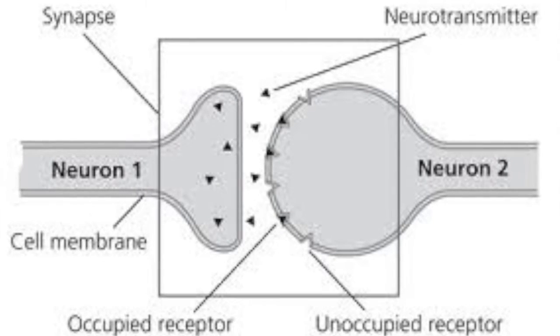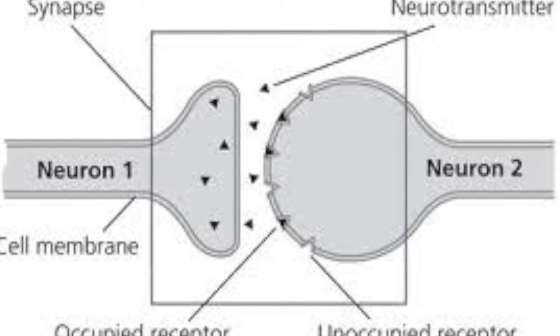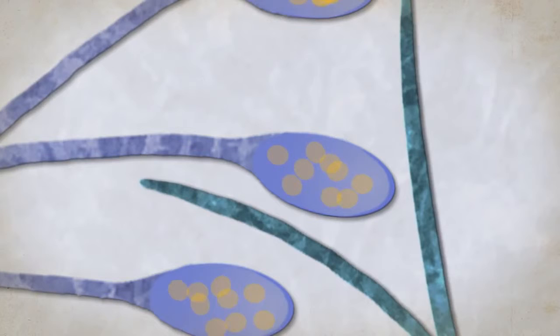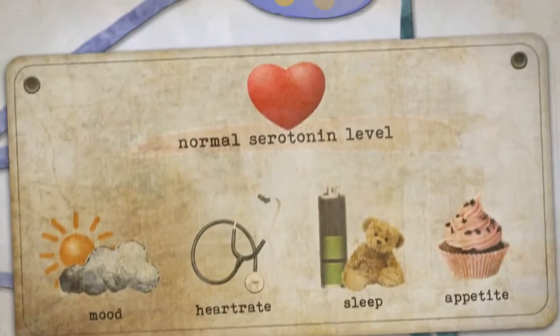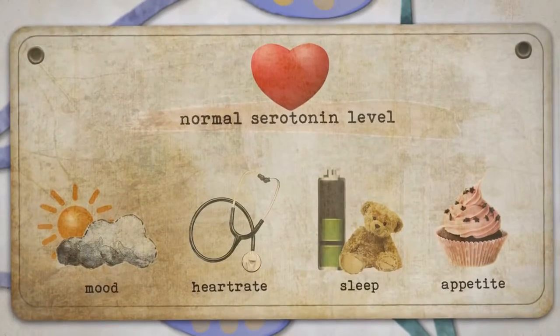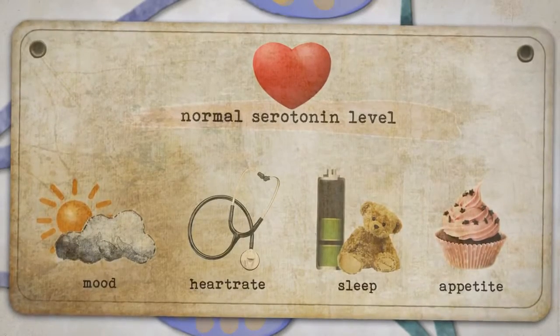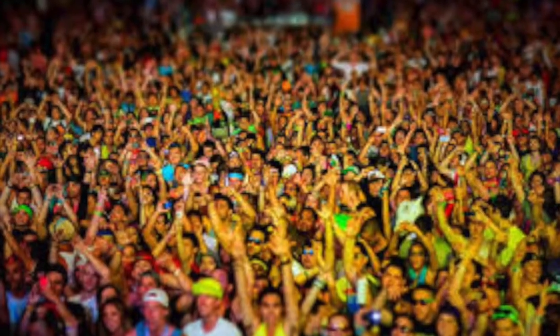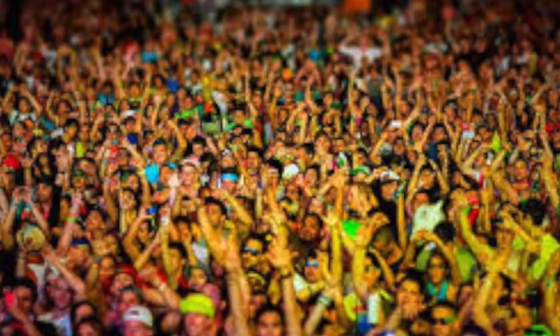MDMA causes these neurotransmitters to be released from the neurons, increasing the neurotransmitter activity. It causes greater serotonin release and somewhat lesser dopamine release. Serotonin is a neurotransmitter that helps regulate mood, pain, sleep, appetite, and other behaviors. It causes the release of hormones oxytocin and vasopressin, which play an important role in social experiences.